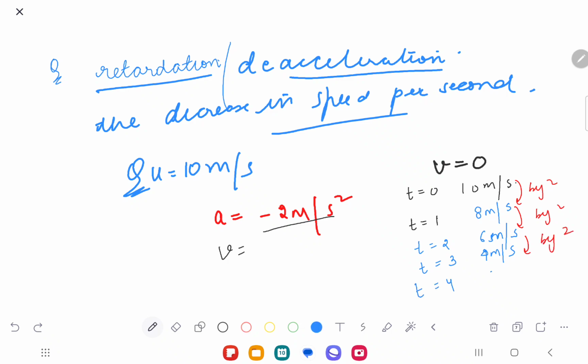At t equals 4, my speed shall be 2 meters per second, and at t equals 5, my speed shall become 0 meters per second. So I was trying to find out after how many seconds my speed becomes 0. You understand the point? So that is the concept. Now if I apply U plus AT here.